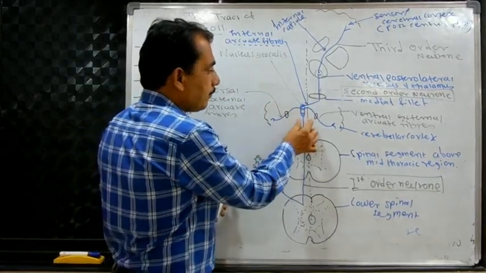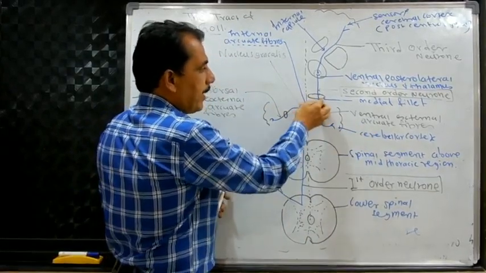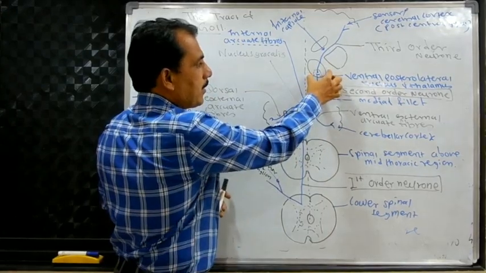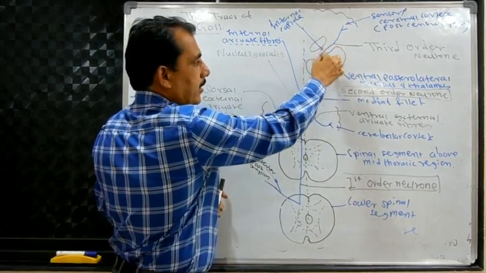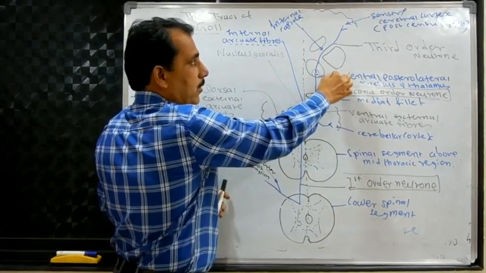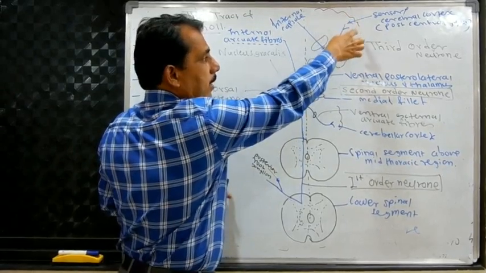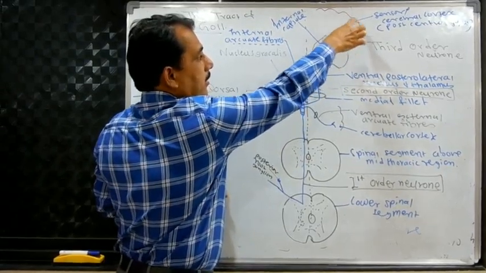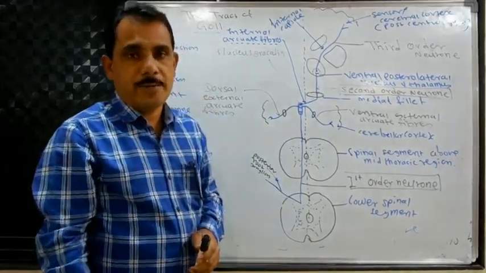Then it is in the medulla, and here is the cerebral cortex, the medial lemniscus. This is the thalamus. This is the lentiform nucleus. This is the head of the caudate nucleus, and this is the internal capsule. Then here is the cerebral cortex, and this area is the postcentral gyrus, the main sensory area.